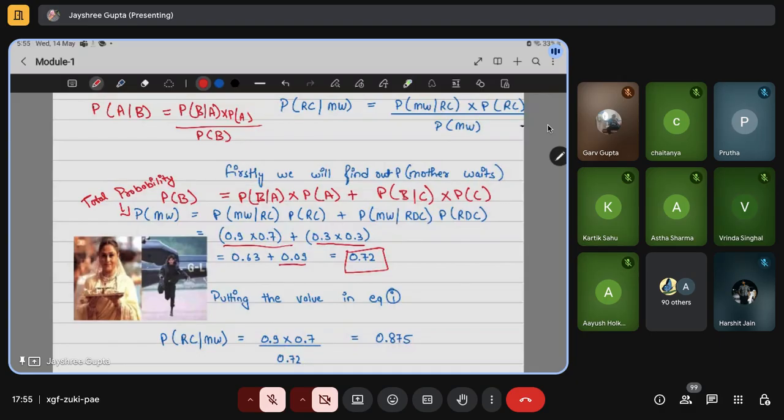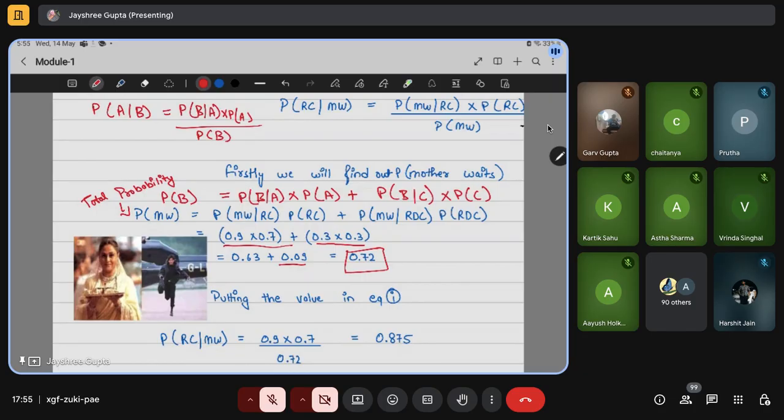There's a good example of it. I will share a YouTube video where you will get a practical example. I may not be able to explain in a good manner how this formula is derived, but I will share the link. It is just a 2 or 3 minute video. You can watch it and you will understand practically how this is possible and how we are multiplying it all. Cool. Okay, thanks a lot.